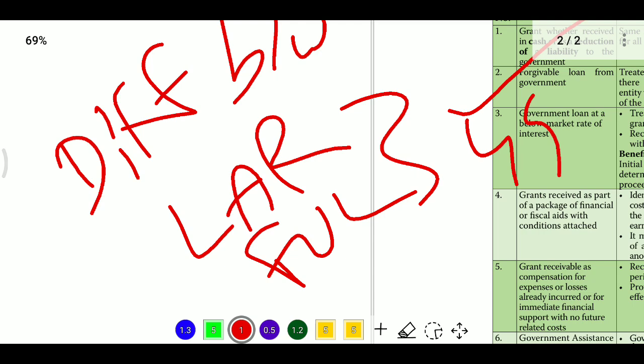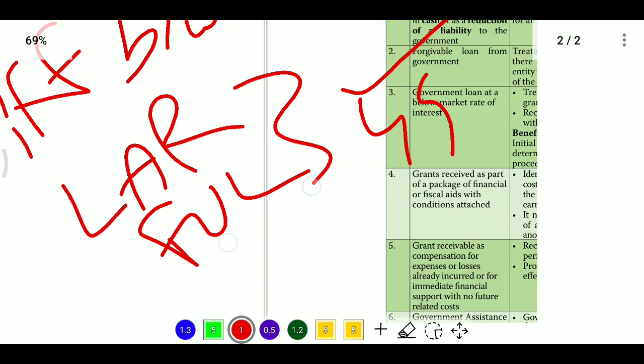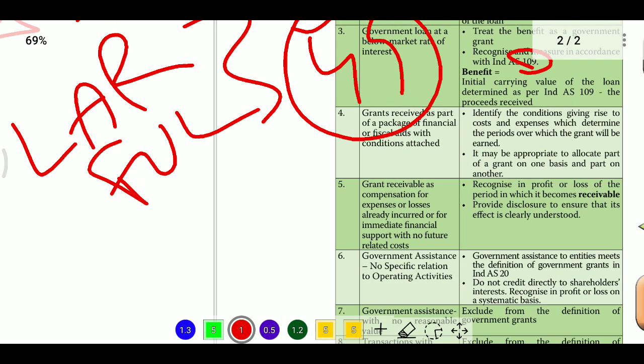This difference will be accounted for as per Ind AS 20, that is, according to the nature of the grant and purpose of the loan. As we discussed, if it relates to an asset we deduct it, or we can post it as government grant liability, or if it is related to income, we charge it to income.